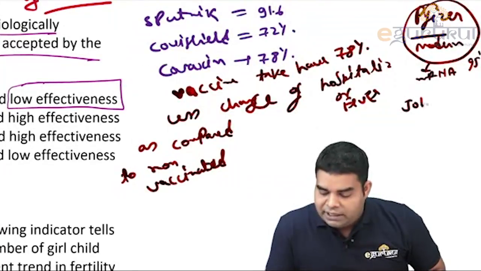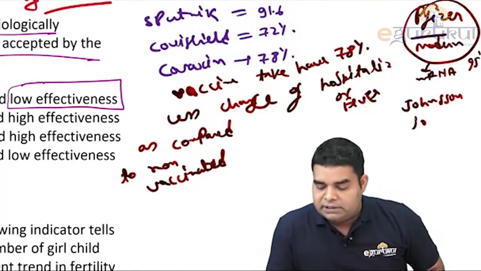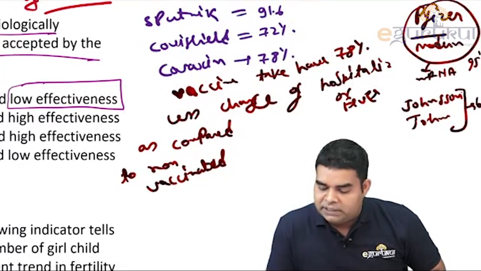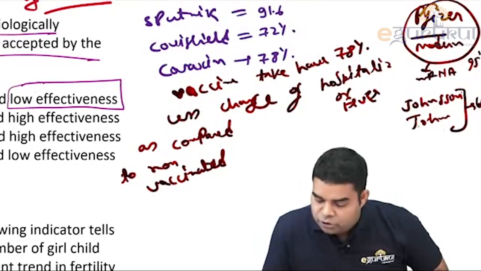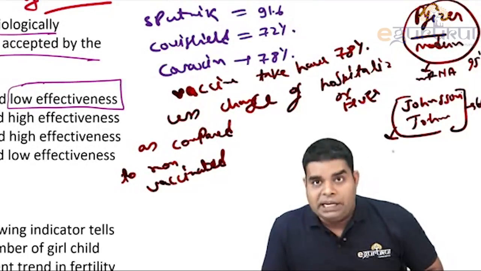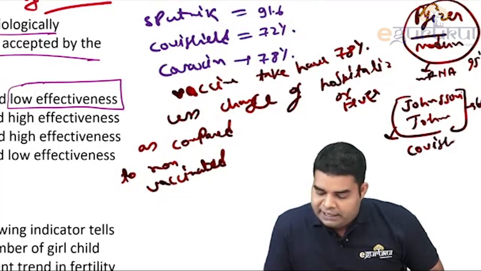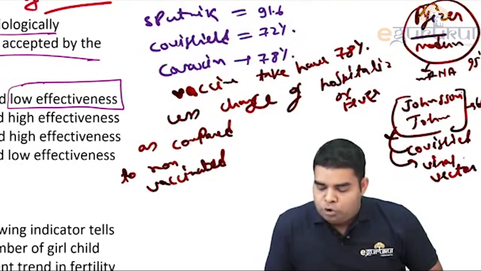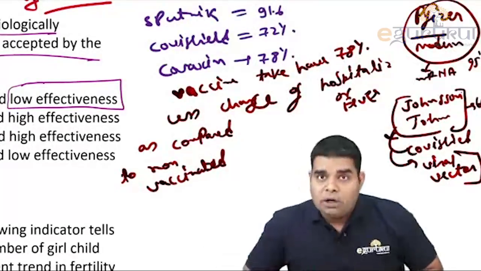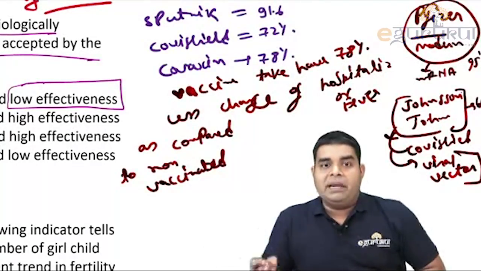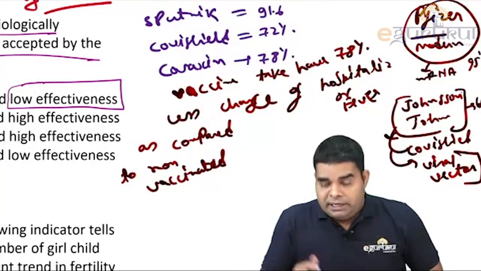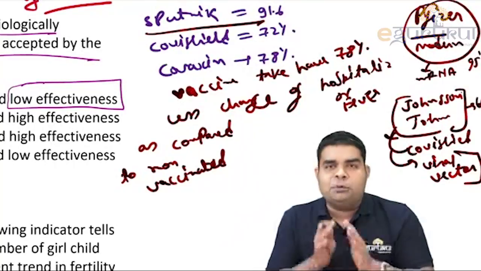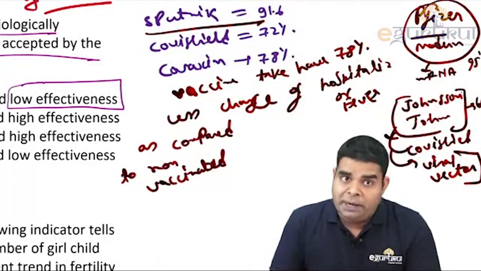But when Johnson and Johnson did the research, at that time the cases were rising in America, so they found efficacy of only 66%. And I hope you know Johnson and Johnson is a viral vector vaccine, just like Covishield. So Covishield and Johnson are viral vector vaccines, and both have been found to be associated with clotting abnormality. Clotting abnormality is a side effect which is more common in viral vector vaccines, and Sputnik is also a viral vector vaccine. So what is the difference between Sputnik and Covishield? That can also be asked.